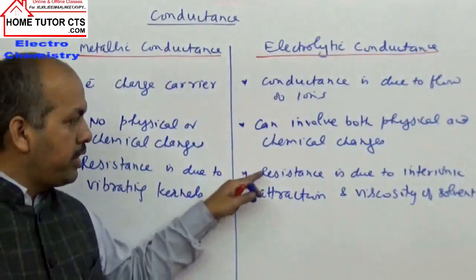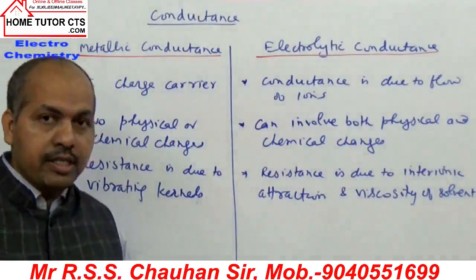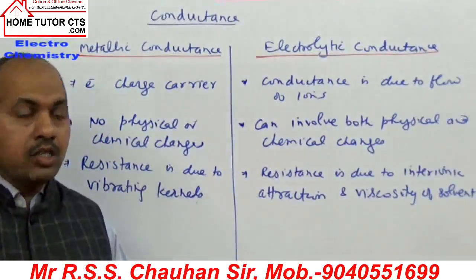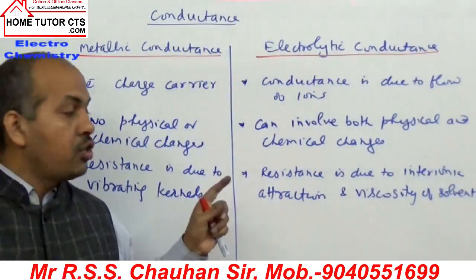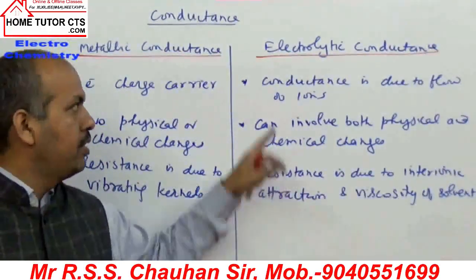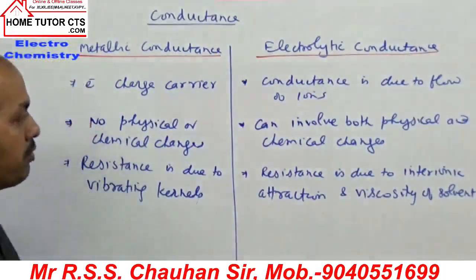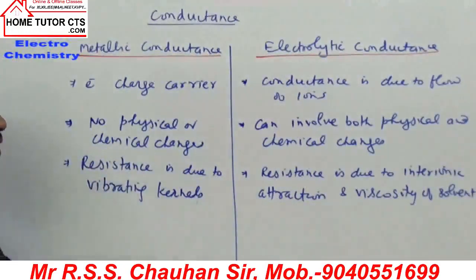So the resistance in solutions is because of interionic attraction forces among the cations and anions, and the solvent's viscosity. What is resistance? 1 by conductance is resistance. The reciprocal of resistance is conductance. We can think that way.